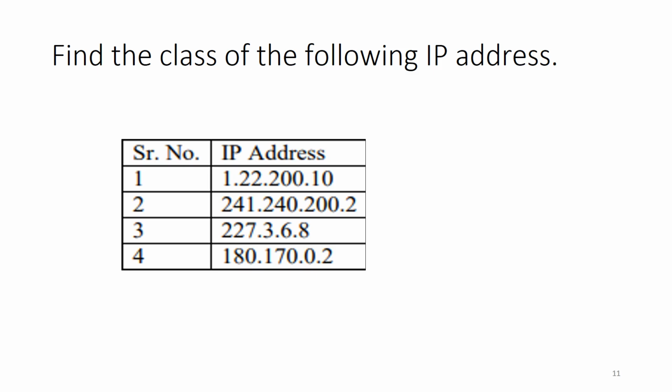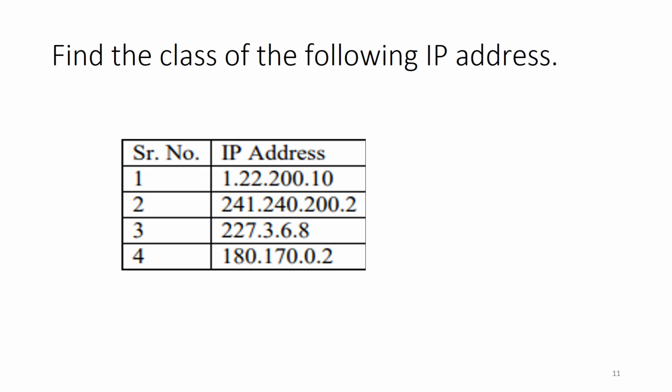Let's solve a numerical here on the basis of this IP addressing. The problem is to find the classes of the following IP addresses. So 4 addresses are given here. First address is 1.22.200.10. So here the first byte is 1.